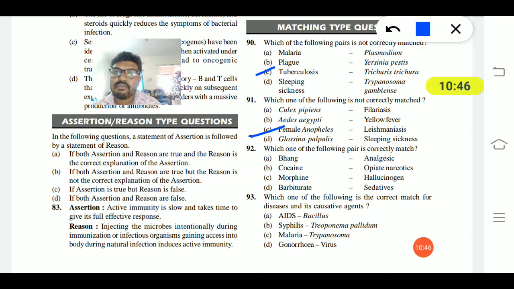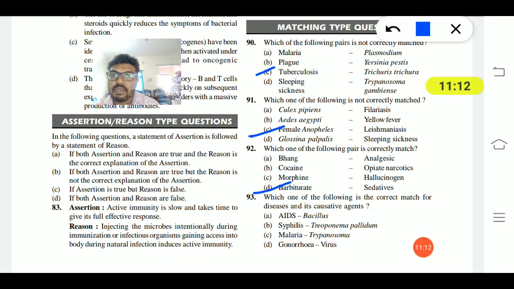92nd question. Which one of the following pairs is correctly matched? Bang, analgesic; cocaine, opiate narcotics; morphine, hallucination; and barbiturates, sedative. The only correctly matched one is barbiturates. The rest are mismatched.